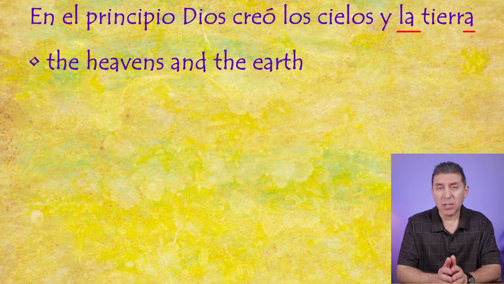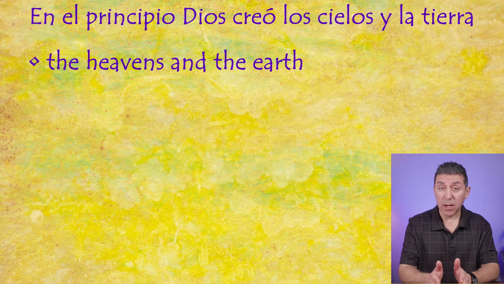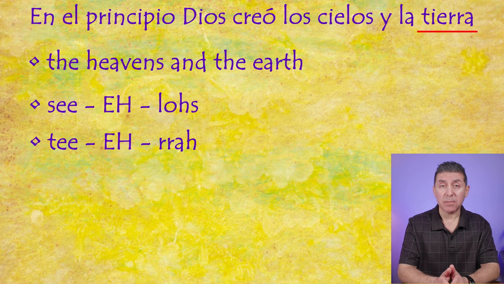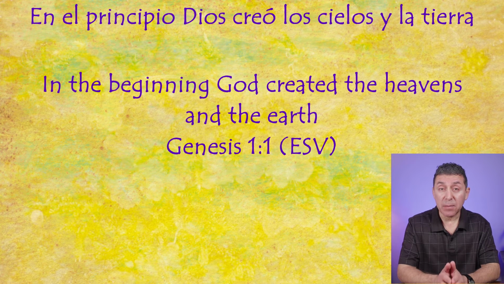So now let's look at the pronunciation. As we just saw in an earlier example, there's a weak and a strong vowel in cielos. So here we emphasize the E. Cielos, cielos. We also see the same thing in tierra, but note that we have a double R. So 2 things. First, emphasize the E and trill the R. Tierra, tierra. A whole verse then is, En el principio, Dios creó los cielos y la tierra.